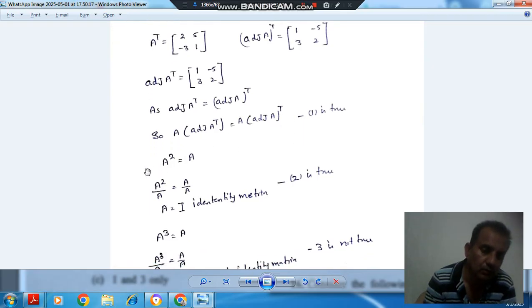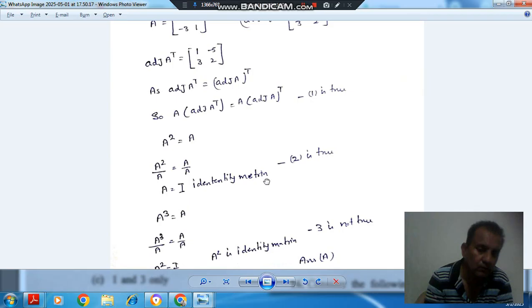Okay. So now about the second statement, it is given that A square is equal to A. If we divide both sides by A, then it will be A, and here it will be 1. So A is identity matrix, so that is also true. Second statement is also true.